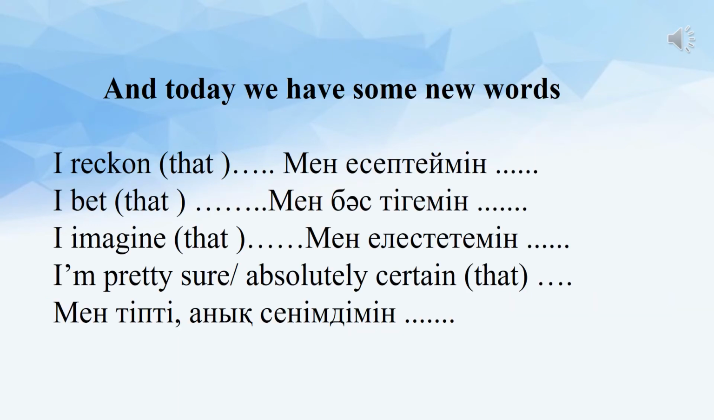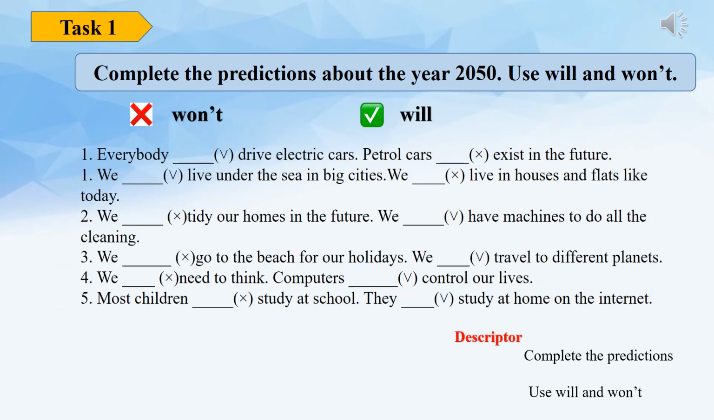Today we have some new words. Let's learn them. I reckon that, мен есептеймін. I bet that, мен бәс тігемін. I imagine that, мен елестетемін. I'm pretty sure, absolutely certain that, мен тіпті анық сенімдімін.